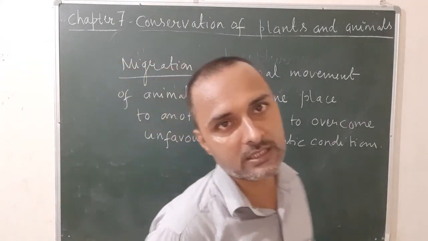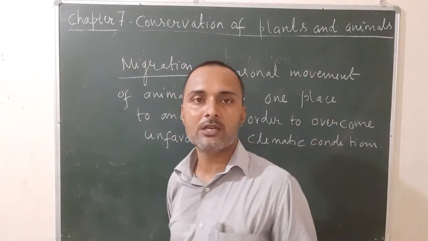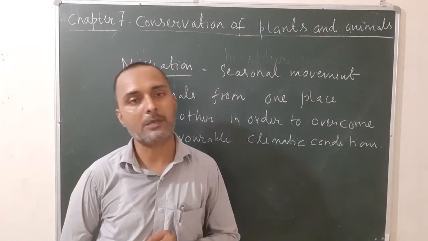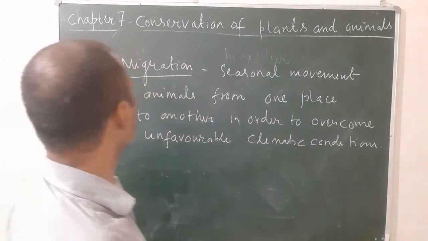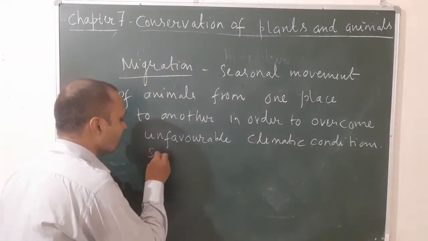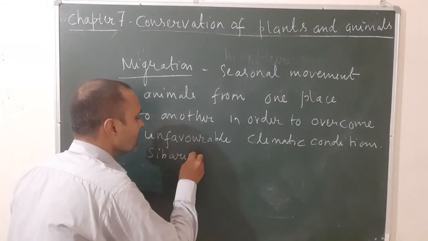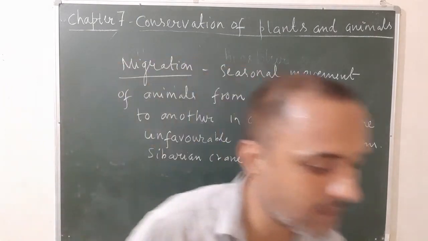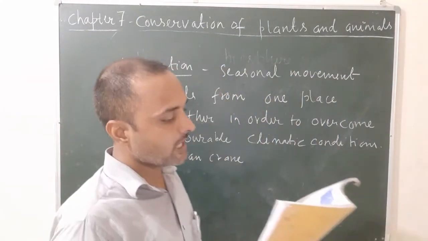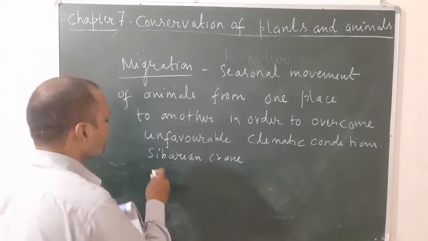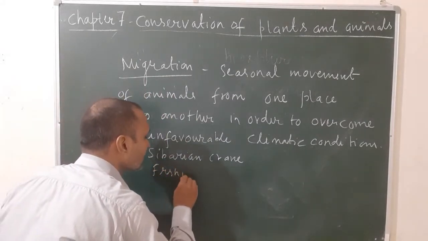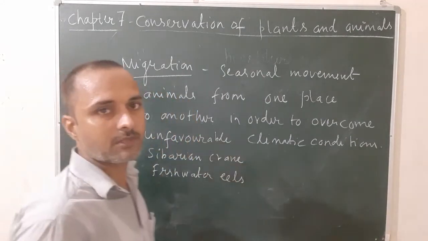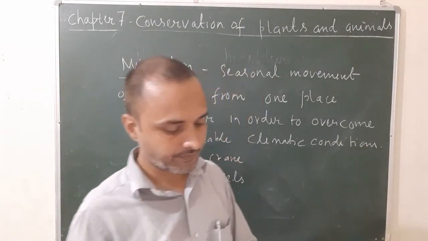So once again, what is migration? The seasonal movement of animals from one place to another in order to overcome unfavorable climatic conditions is known as migration. An example is the Siberian crane. The second example given in your book is freshwater eels. So these are two examples of migration.